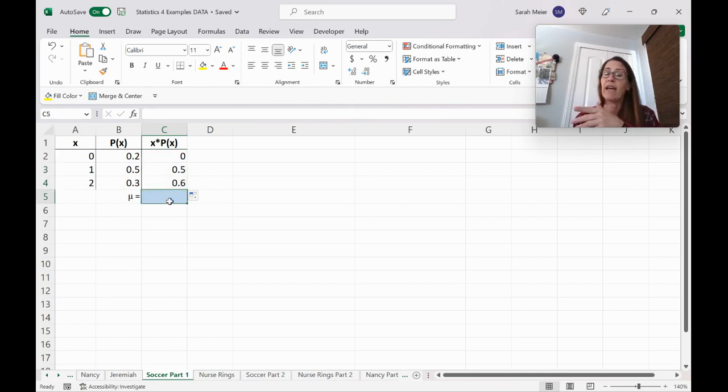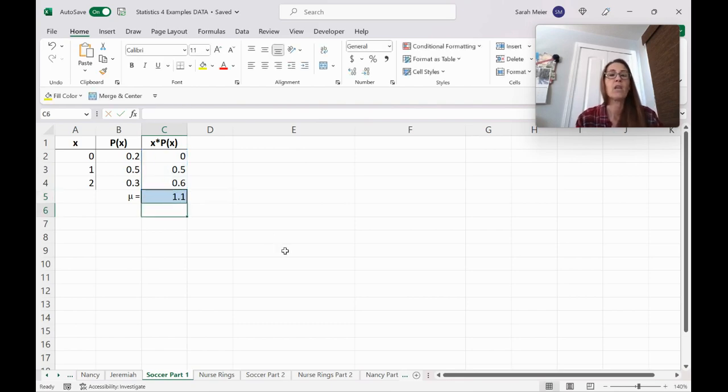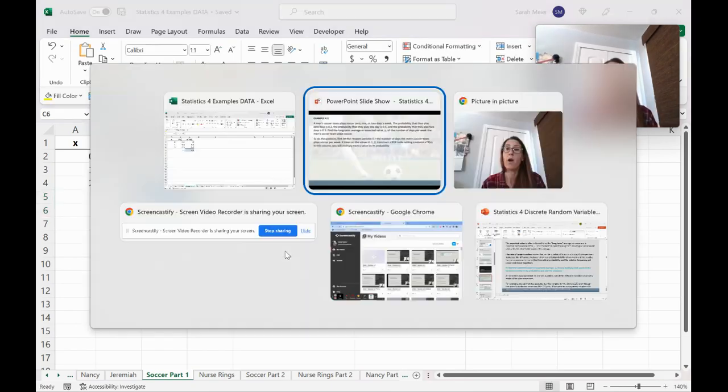Now to find the expected value, we are going to use the sum function. Nope, not the substitute function, the sum function. And we are going to add up that column, those 3 numbers. So we get an expected value of 1.1.